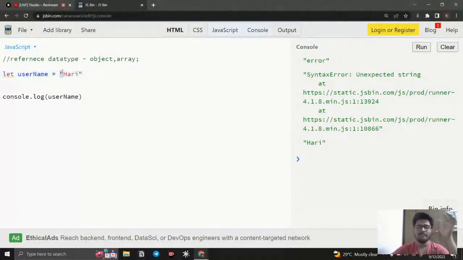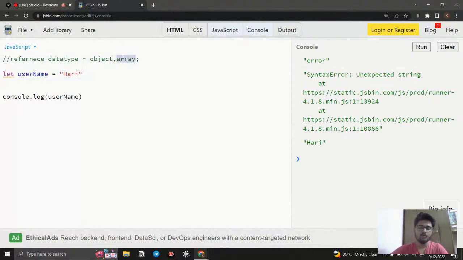In real-world data, when we are working with data, it is all about collecting as much information as possible about a particular thing, right? If I take a car, I need to collect the brand, the year, the company, how it is made up, the engine specification, tire specification, brake, everything. So data is all about getting as much information as possible about a particular thing. In those cases, we need to store more than one thing related to a single thing, which is called a reference data type.